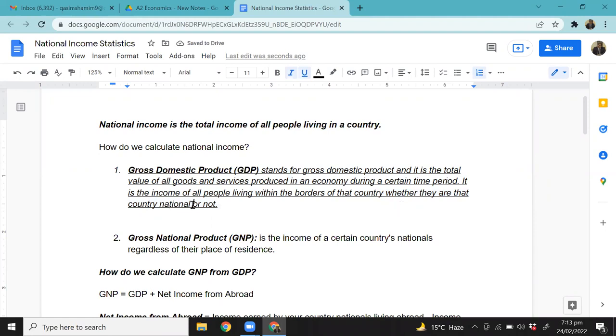Okay, now the first thing that we need to understand, right? Now we are saying two things over here. What is national income? Income of all people who are living in a country. But then at the same time, I said that it is the value of all goods and services produced in a country. Now, this might sound a little tricky, and this might sound like we are saying two different things, and then making them appear as the same. So, what's going on exactly here? Okay, think about this. First things first.